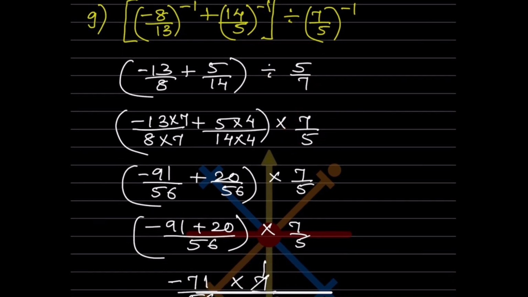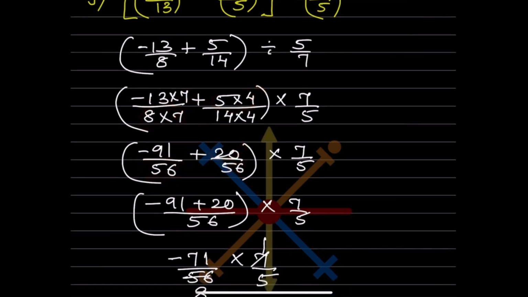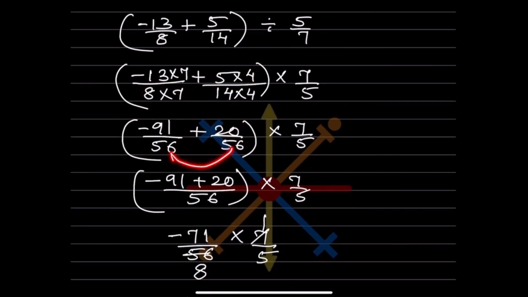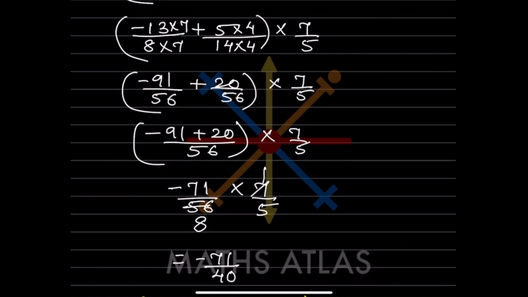Now let us solve the bracket first. So this is going to be minus 13 into 7. That is going to be 91. 13 7s are 91. And of course this one 56. 20 and 56. So now you can see both the denominators are same. So you write it only once. So you are going to add this. Minus 91 plus 20, that is going to be minus 71. So that is going to be, you know, the bigger number sign.